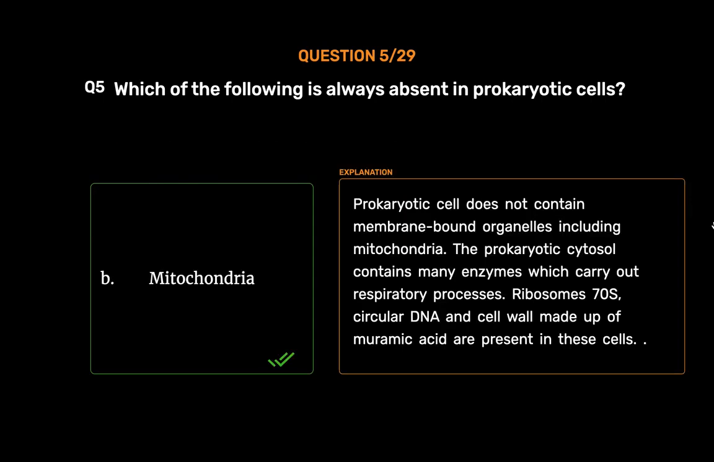Mitochondria. Prokaryotic cell does not contain membrane-bound organelles including mitochondria. The prokaryotic cytosol contains many enzymes which carry out respiratory processes. Ribosomes 70S, circular DNA and cell wall made up of muramic acid are present in these cells.